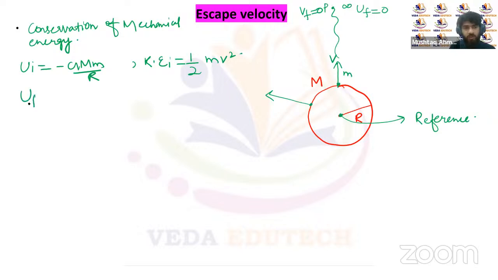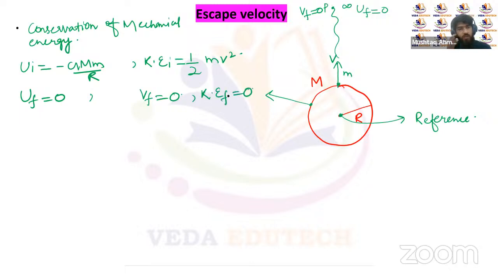Now the final potential energy will be zero because the particle has escaped the gravitational pull of Earth. There will be no force because of the Earth on this particle. And it just reaches the point where the gravitational pull becomes zero, so at that point the particle will have a final velocity equal to zero, or final kinetic energy equal to zero.